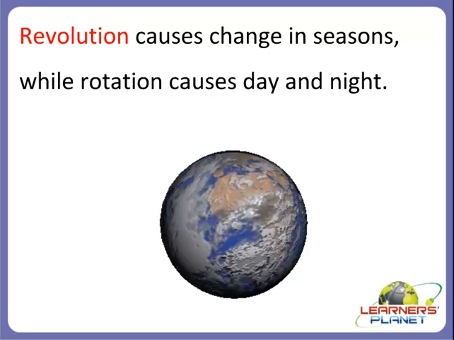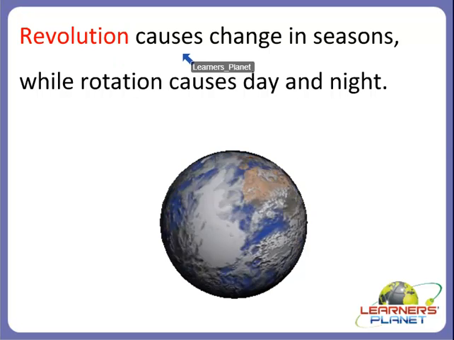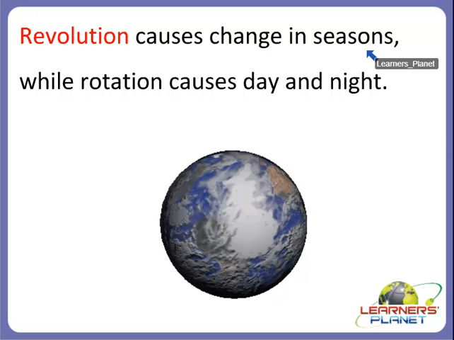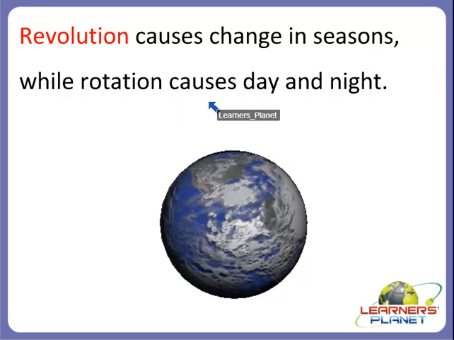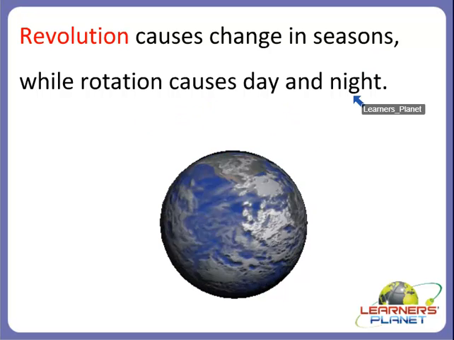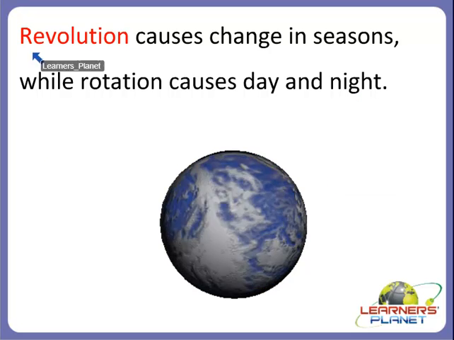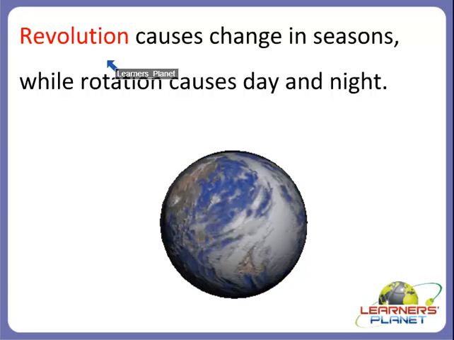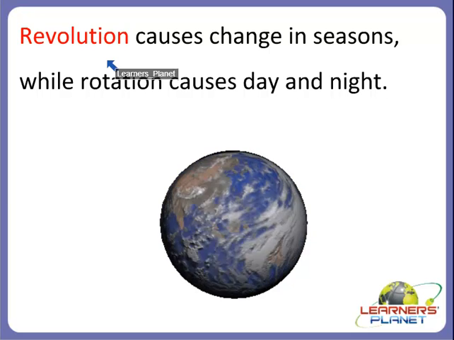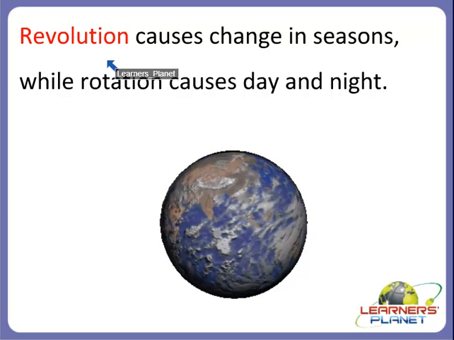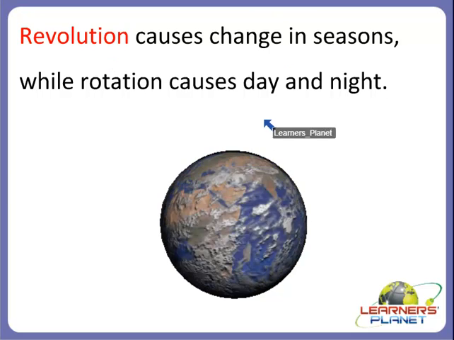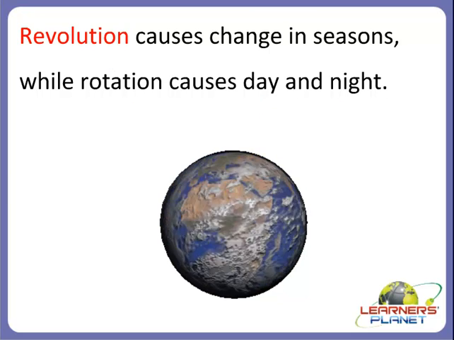So finally we can say that revolution causes change in seasons while rotation causes day and night, right? What happens when revolution takes place? Yes, revolution of the earth causes change in seasons while rotation of the earth causes day and night. Alright children?